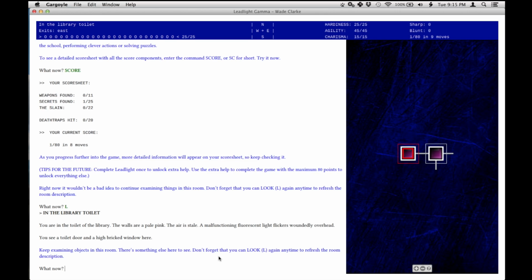So this game was originally written for the Apple II computer, which was manufactured by Apple from 1977 to 1993 and is incompatible with the Macintosh. Leadlight, as it was called, came out for the Apple II in 2010 and won several awards, including in the Interactive Fiction competition, which is held every year.